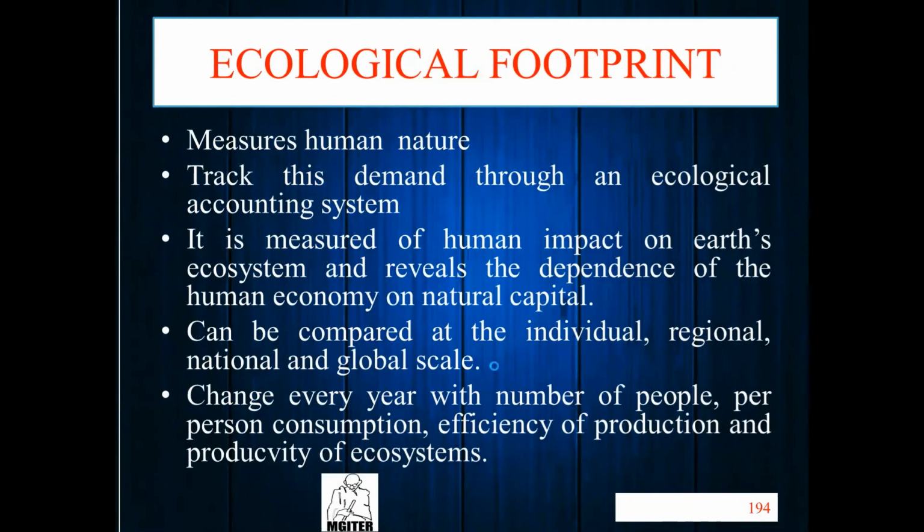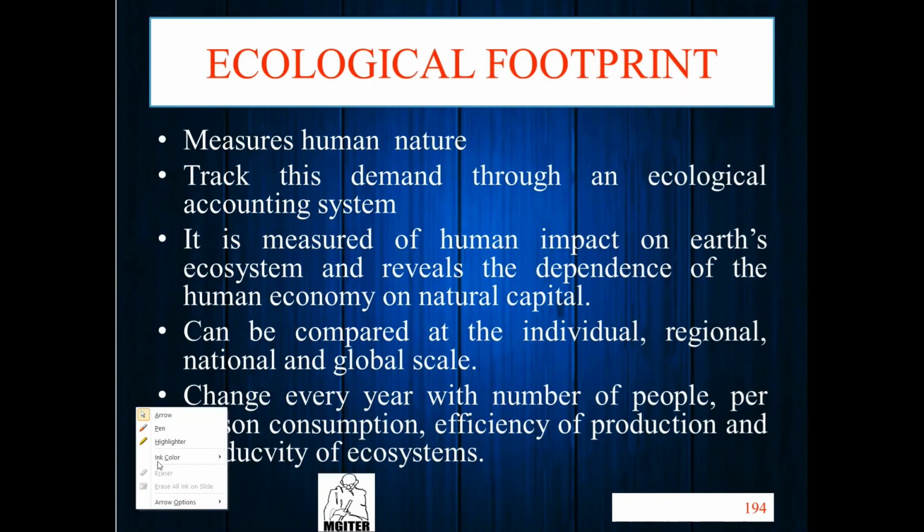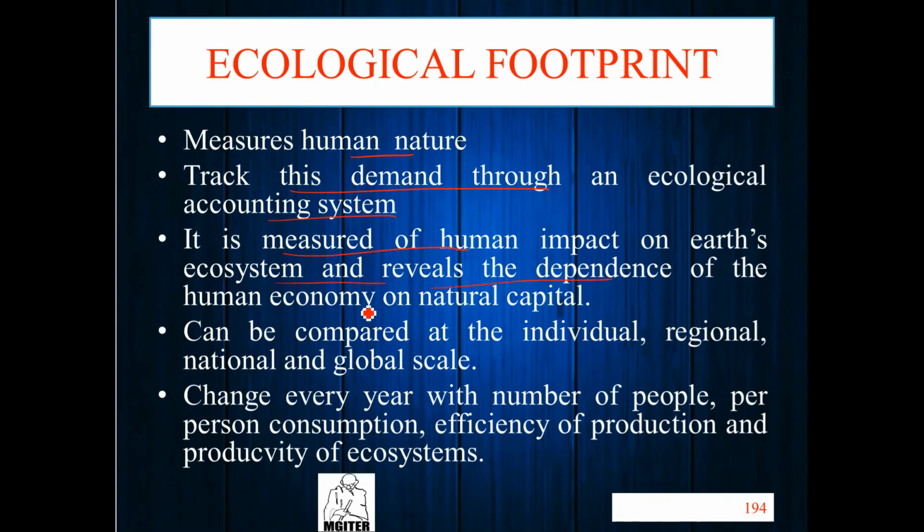So it's a measure of human nature. It tracks demand through an ecological accounting system, measures human impact on the earth's ecosystem, and reveals the dependency of the human economy on natural capital. It can be compared at individual, regional, national and global scale, and changes every year with the number of people, per person consumption, efficiency of production and productivity of ecosystems. It will change every year as the number of people changes, production changes, per person consumption changes, and efficiency of production changes. So the ecological footprint will change, right? So it depends on human nature.